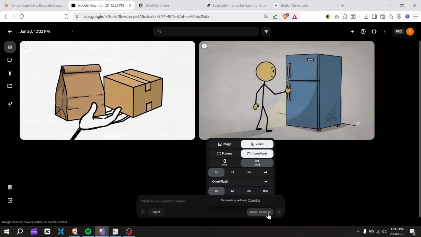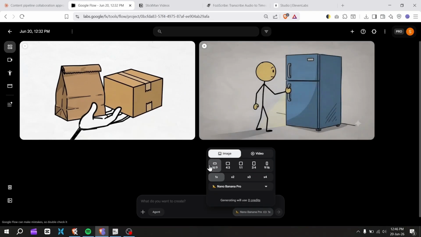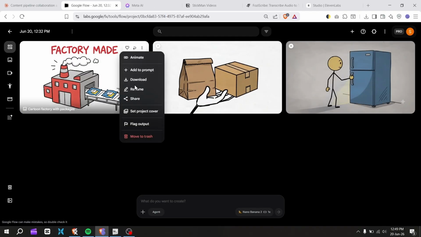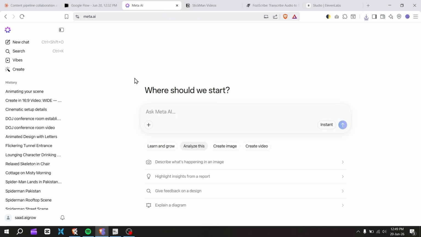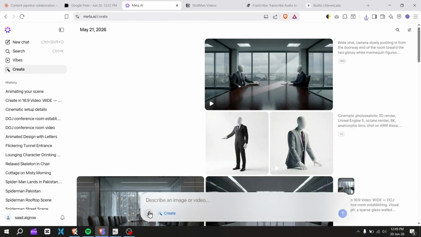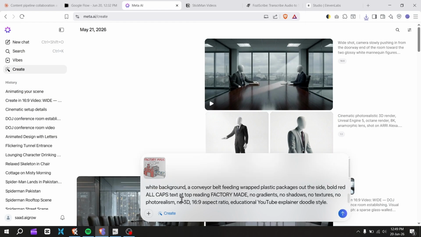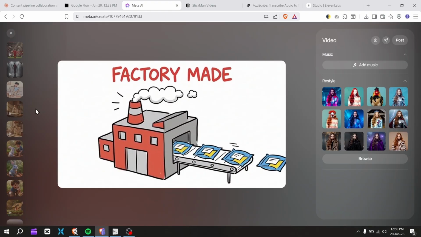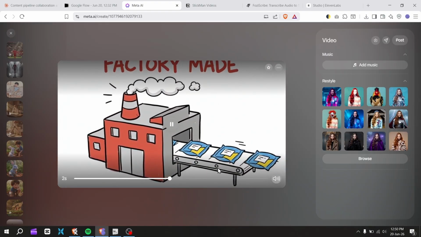If you're looking for a completely free option instead, switch to image mode and select Nano Banana 2. Generate an image using the same prompt. Download the generated image. Then go to Meta AI, open Create. Upload that image along with the same prompt. And Meta AI will generate a video from it for free. It's not as polished as Flow, but for a free tool, it gets the job done.